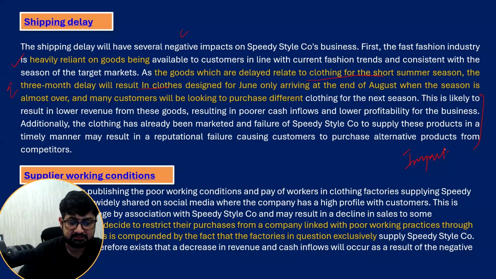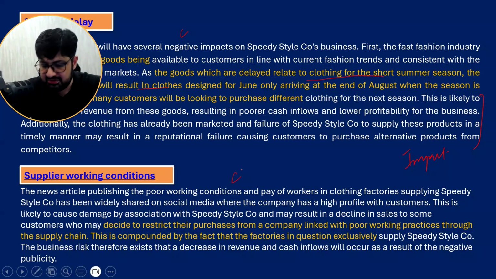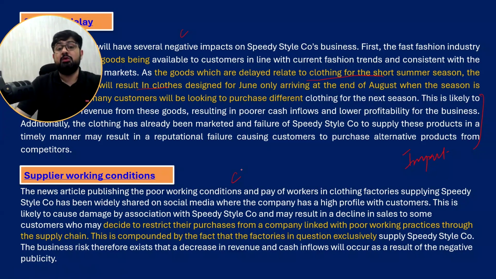Right? Now, supplier working conditions, the other point, is here. So the article published, this is the condition from the scenario. What is the issue? The impact is loss of revenue, negative publicity. But how will this arise? This is the point. This is the evidence which you need to write.